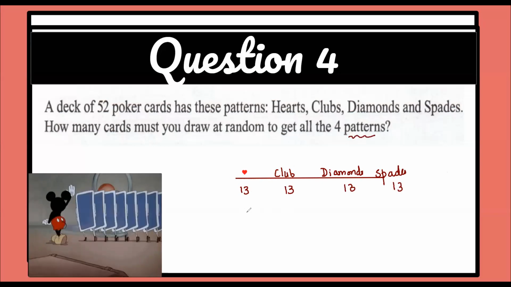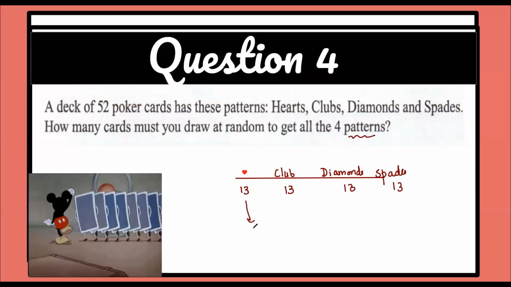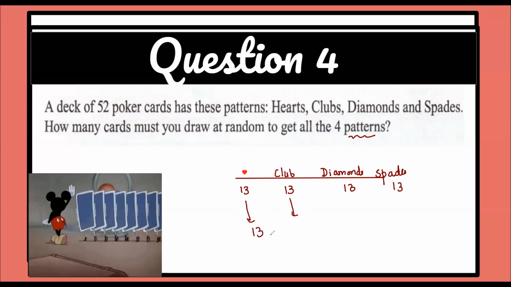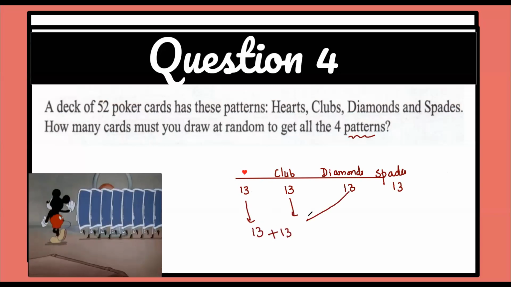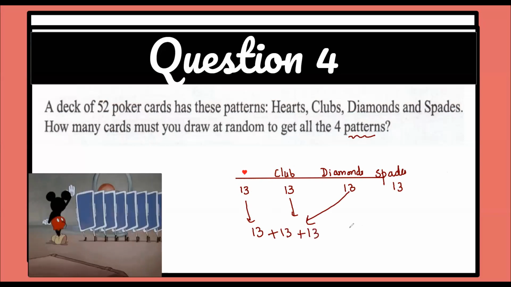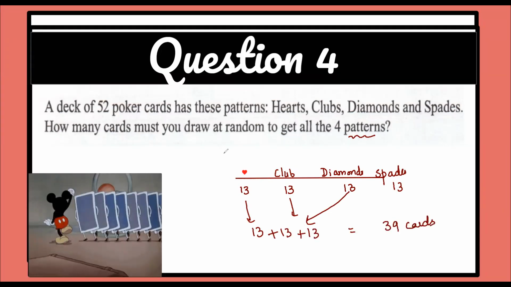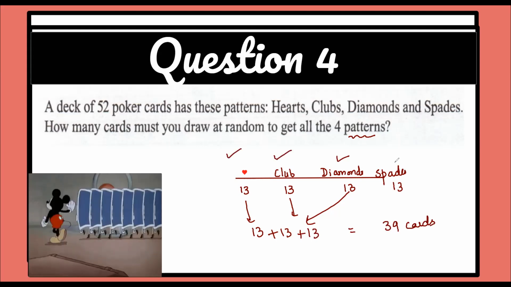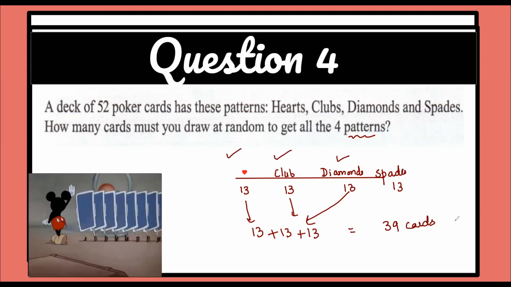So in the worst case scenario, we have to assume that we take 13 of this, 13 of this, and 13 of this. So how many cards do we get? 39 cards. So we have all 3 patterns. And now the 4th card, any one of them if you pick, then you will have all the 4 patterns. So how many cards do we have to pick? 40 cards. And that gives you the answer.